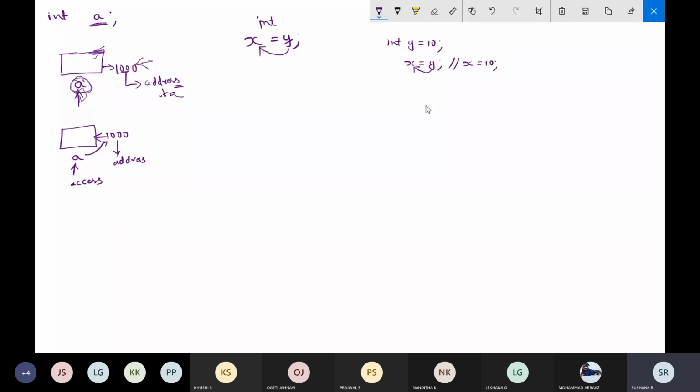So the first step: when this line is executed, the operating system will find the address of y. Why it should find the address of y: just now we spoke, if I want to access a, I should get the address of a, then only I can access it. The same way, if I want to know what value is there in this variable y, the first thing is I should get the address of y.